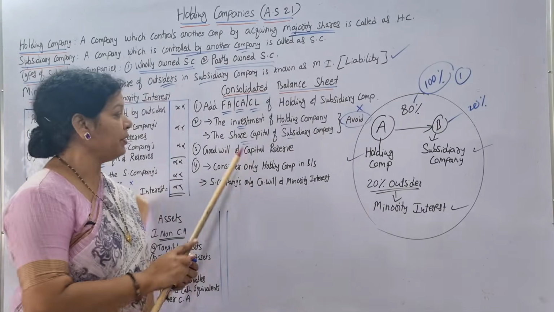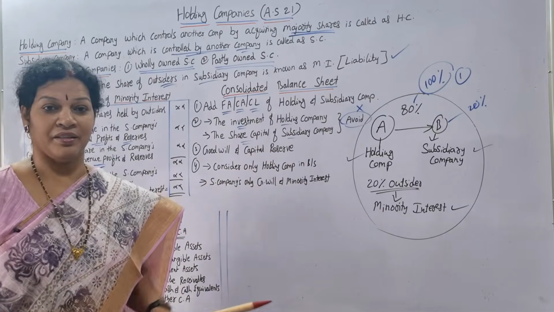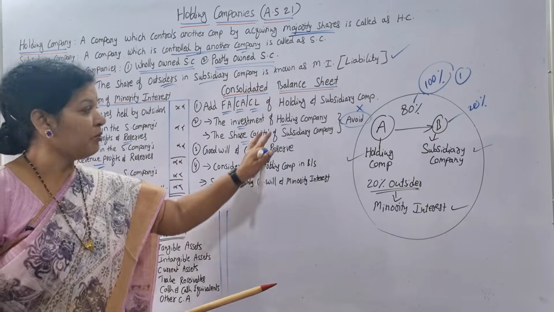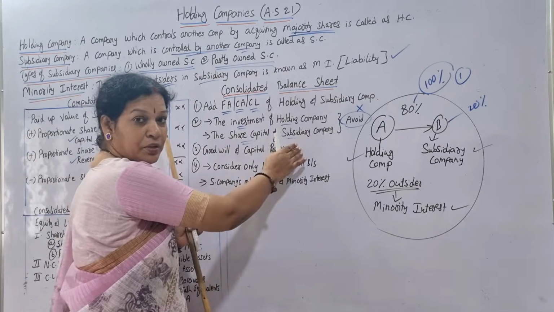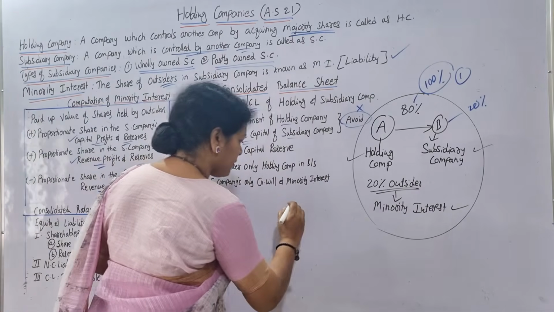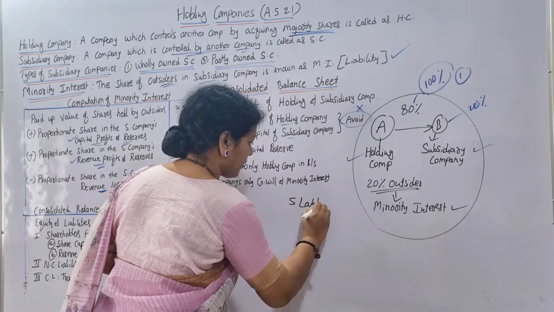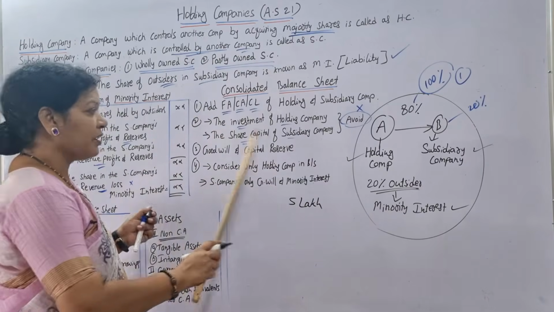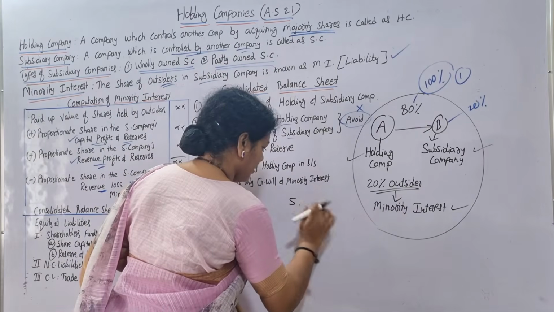Both will be compared. Suppose the holding company investment is, for example, to make it clear, 5 lakh, and the share capital of the subsidiary company, I'll write it in.